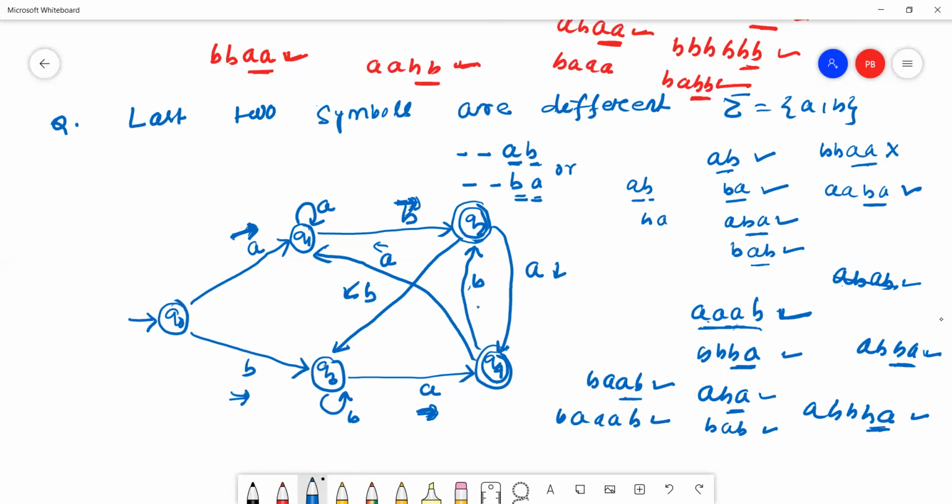This is a valid string because the last two symbols are different in the given string. Here B, A, then multiple number of A's, then the last one is B.